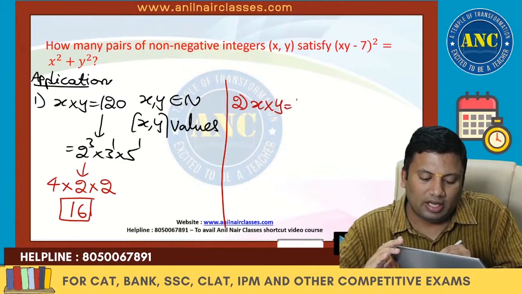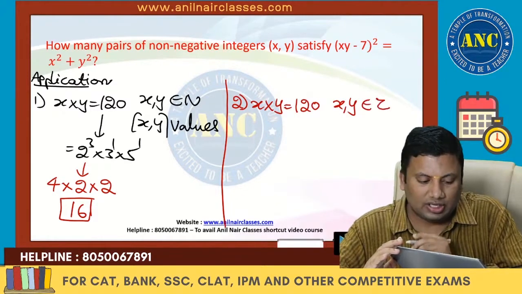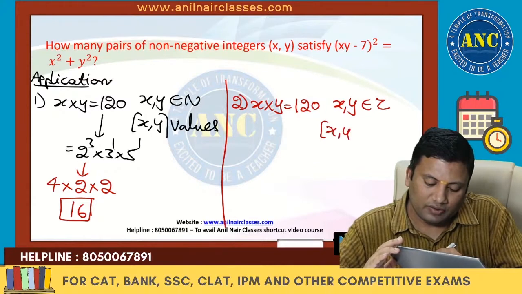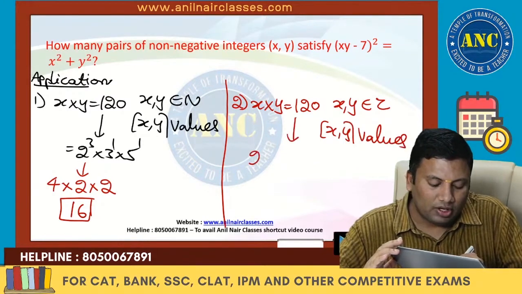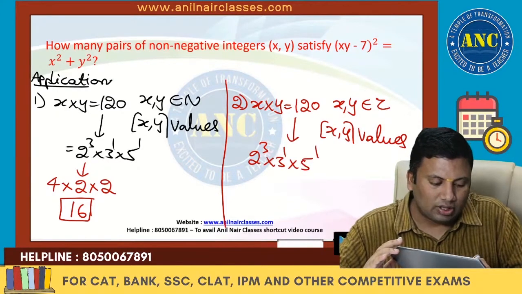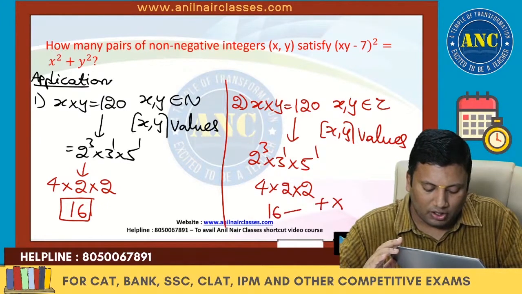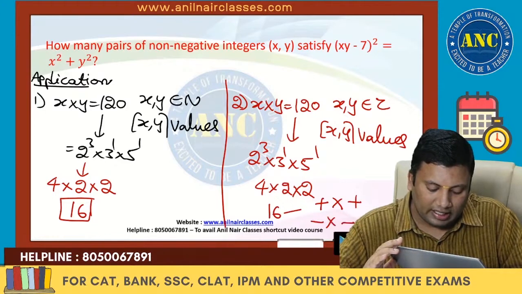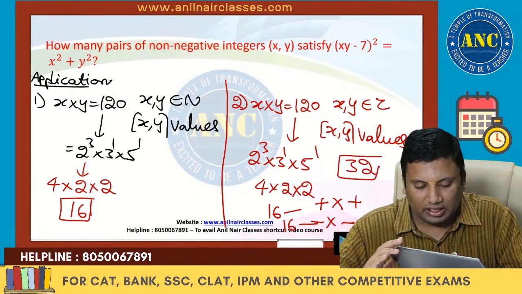X into y equals 120, but now x and y are integers. How many values will x and y take? 120 is 2 cube into 3 into 5, so the number of factors will be 4 into 2 into 2, which is 16. That is 16 for positive into positive. Negative into negative also there will be 16. The answer is 32.